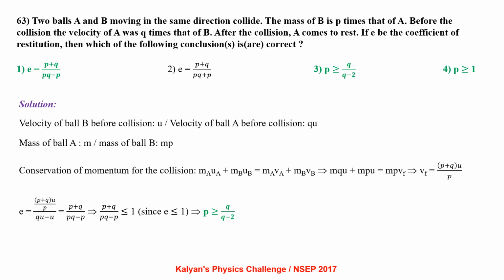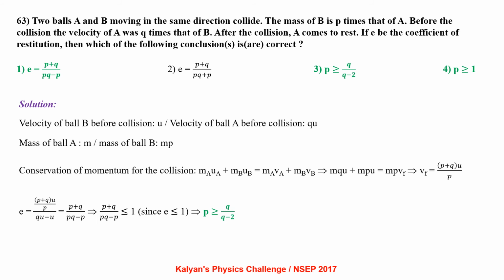Two balls A and B moving in the same direction collide. The mass of B is P times that of A. Before the collision, the velocity of A was Q times that of B. After the collision, A comes to rest. If e is the coefficient of restitution, then which of the following conclusions are correct? Velocity of B before collision is u. Velocity of ball A before collision is Qu. Mass of ball A is m, mass of ball B is mP.